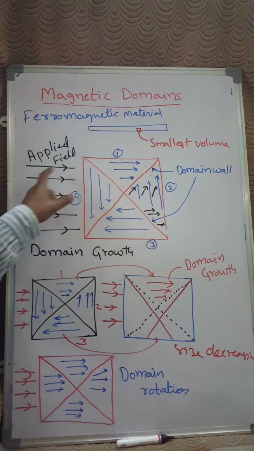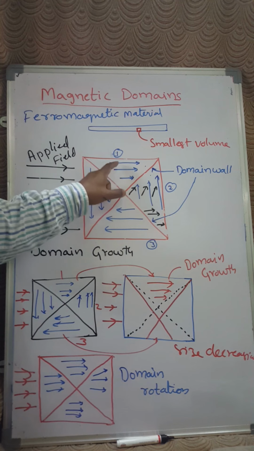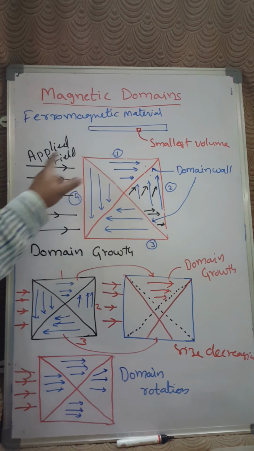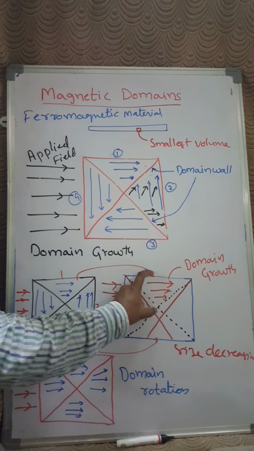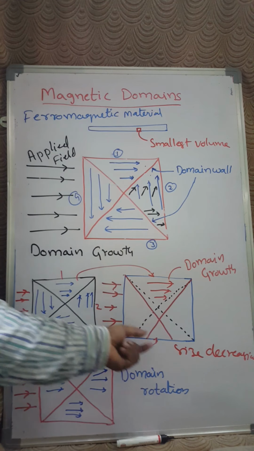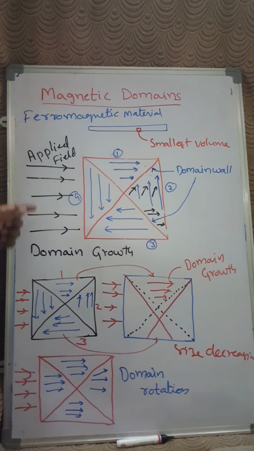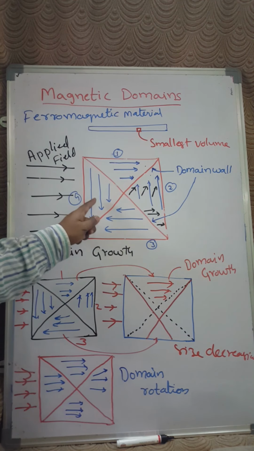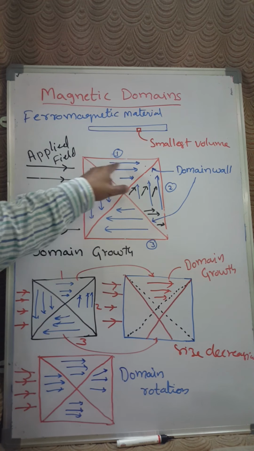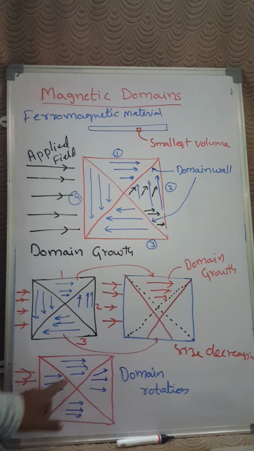Now when I apply an external magnetic field onto this, the domains whose spins are parallel to the applied field are going to grow. That means domain growth gradually takes place here, and the opposite ones will shrink, right? If the field strength is increased further, that means we are increasing the magnetic field applied onto the iron rod or ferromagnetic substance, then what will happen? The domain spins which are in different directions will align into the field direction. Here domain rotation takes place.